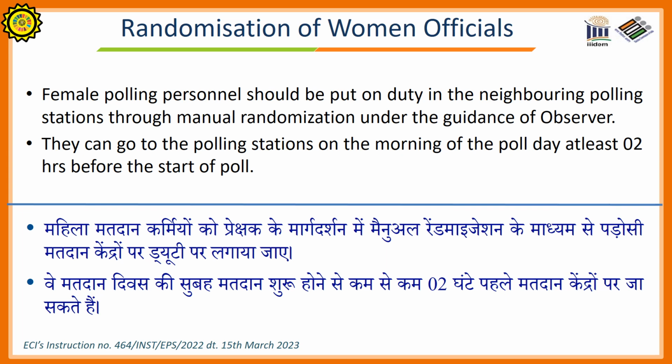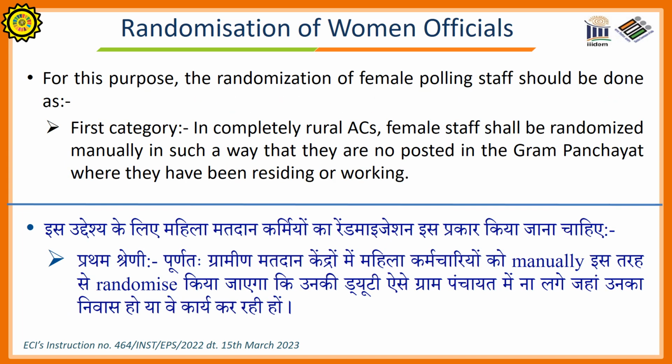Randomization of women officials. Female polling personnel should be put on duty in the neighboring polling stations through manual randomization under the guidance of the observer. They can go to the polling station on the morning of the poll day, at least 2 hours before the start of the poll. For this purpose, the randomization of female polling staff should be done as per the following categories.